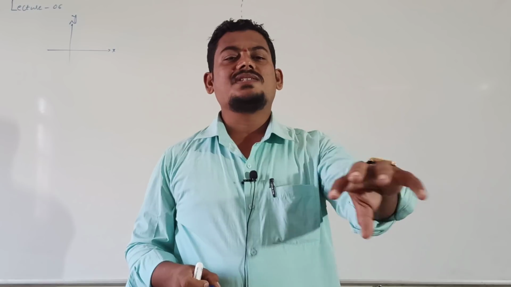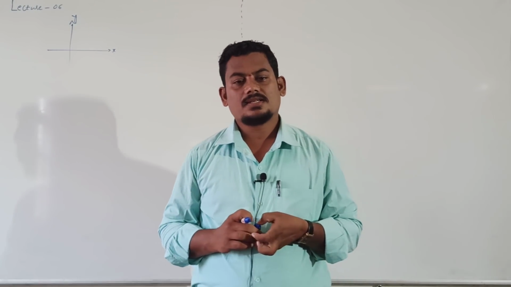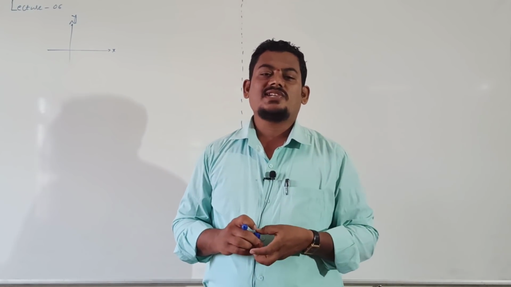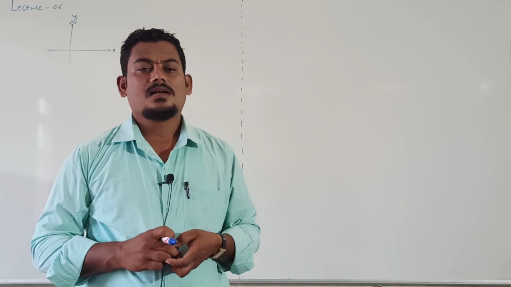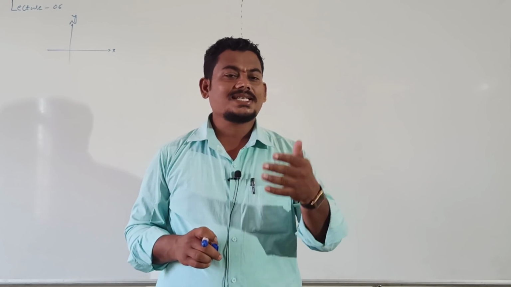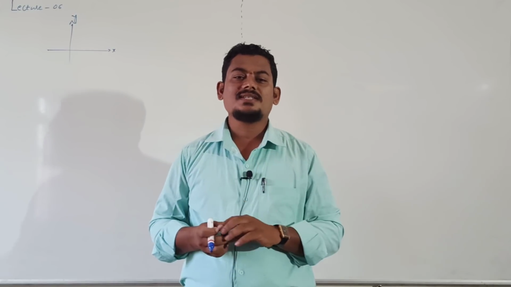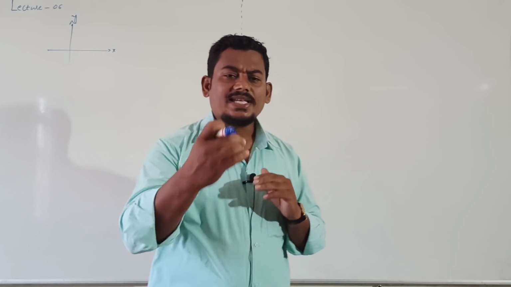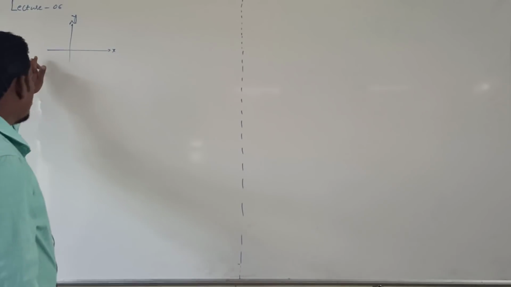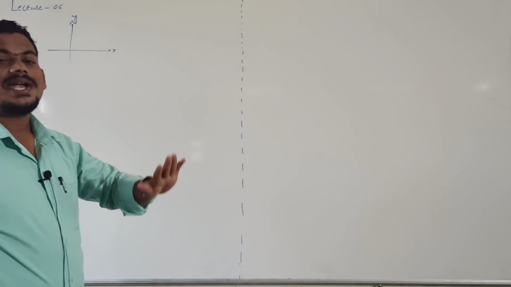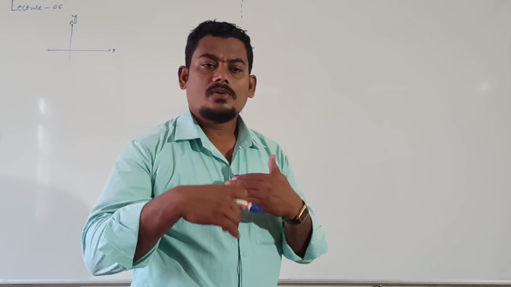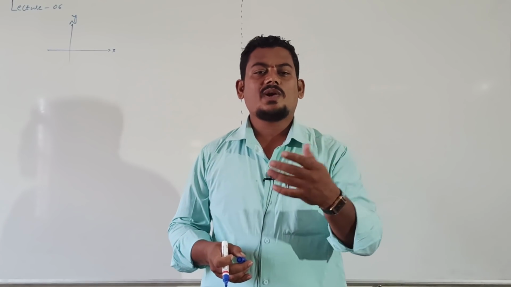Equation means one of the geometrical conditions. What is the condition of the x-axis? Already you know, throughout the x-axis the y coordinate is 0. What is the geometrical condition? Y coordinate is 0.